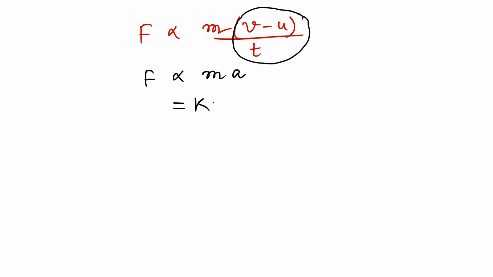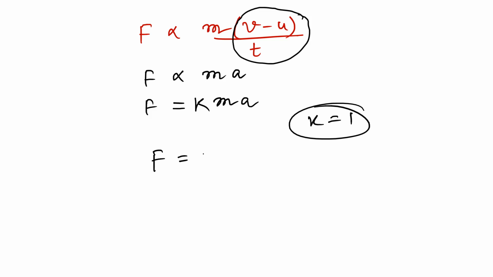So F equals k times mass times acceleration. In this case, the value of k is 1. So the final expression we get is force equals mass into acceleration. This is the mathematical expression of Newton's second law.